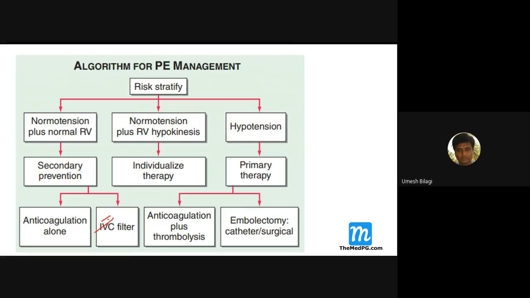Now our case is here, the case which is mentioned here: normal tension with RV hypokinesis. RV is down. Individualized therapy, looking at the comorbid conditions. If comorbid conditions are there, go towards this. If comorbid conditions are not there, go towards this. That's what it is. If the BP is down, then go for anticoagulation or embolectomy, depending on severity.